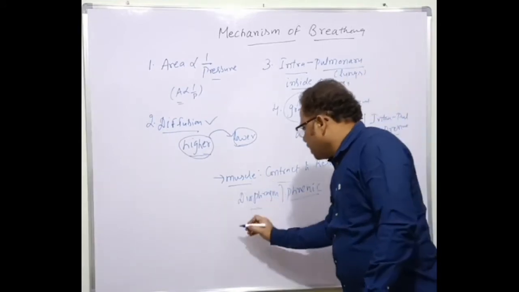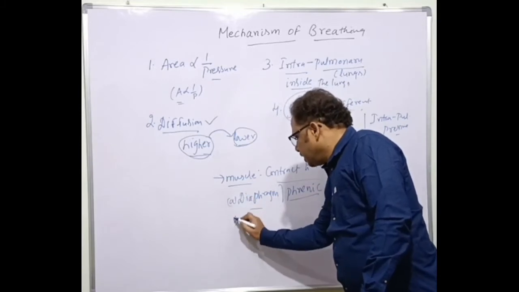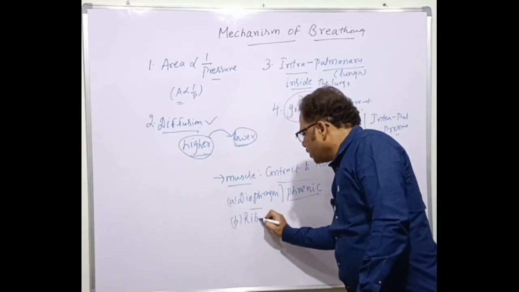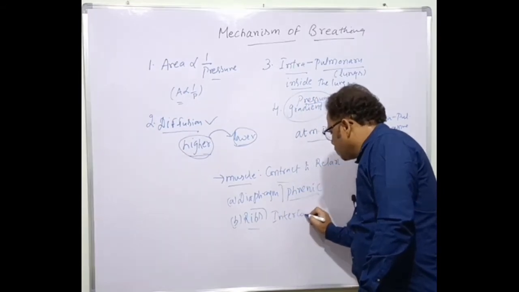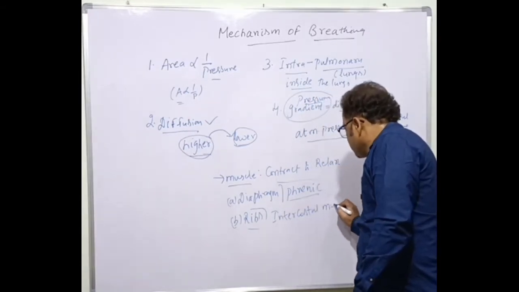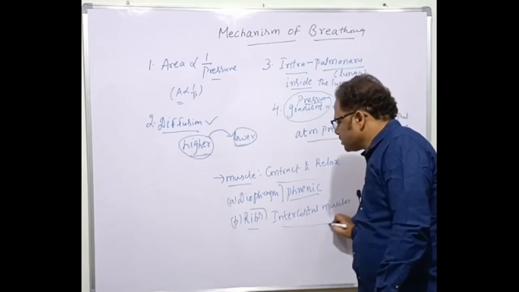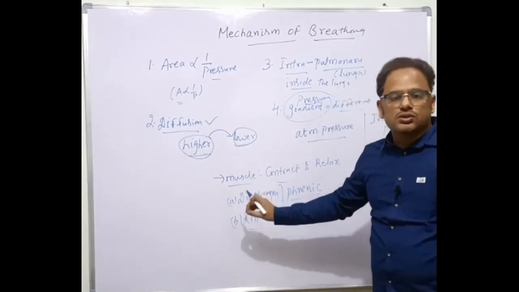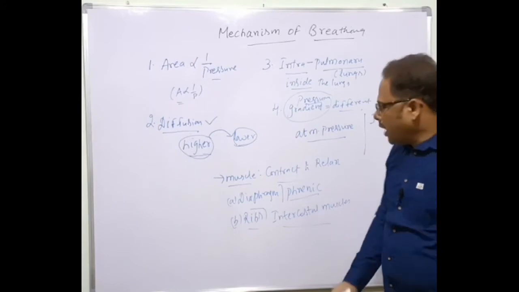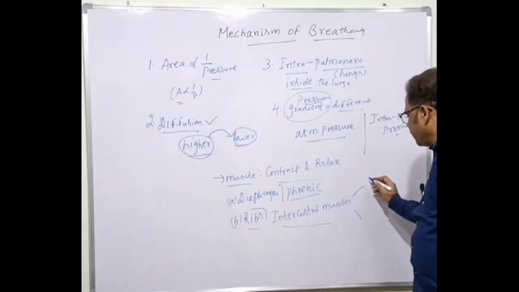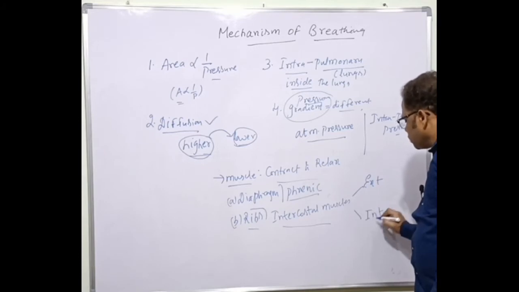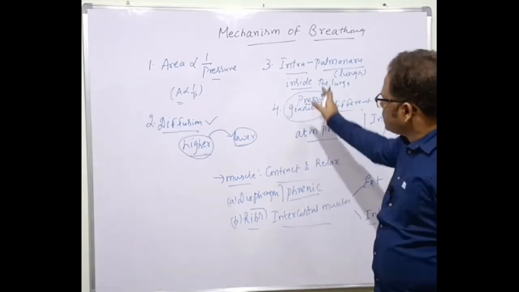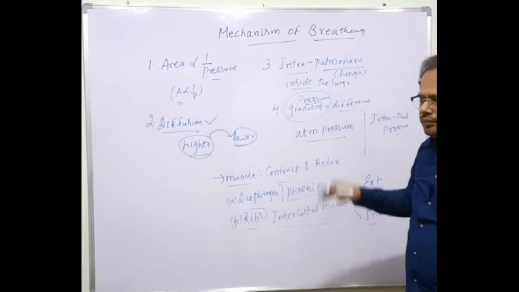That's one. Next one is the ribs. Ribs have the intercostal muscles. Where are the intercostal muscles present? They are associated with the ribs. And these intercostal muscles are of two different types: external intercostal muscles and internal intercostal muscles. So this is a basic approach. All of you make a note of this.